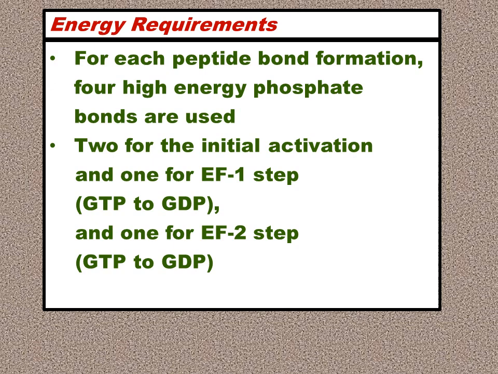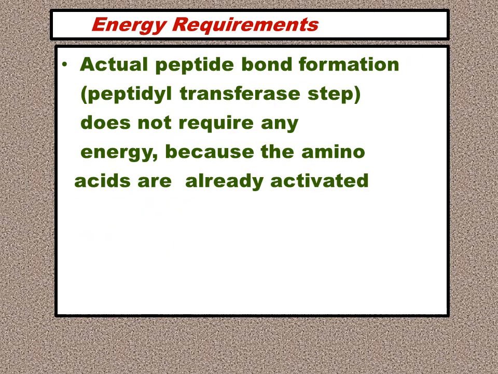Now for each peptide bond formation, high energy phosphate bonds are utilized. Where all is it required? 2 for the initiation or activation step, 1 for the elongation factor 1 step, GTP to GDP, and 1 for the elongation factor 2 step, GTP to GDP. Then the actual peptide bond formation, the peptide transferase step, does not require any energy because the amino acids are already activated. So for that CONH linkage taking place at that particular juncture, no energy is required because the amino acid is already activated. Already it is full of energy. So the peptide bond formation occurs naturally. Okay.